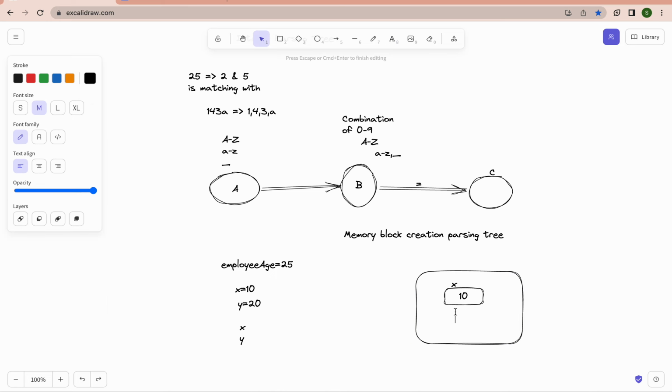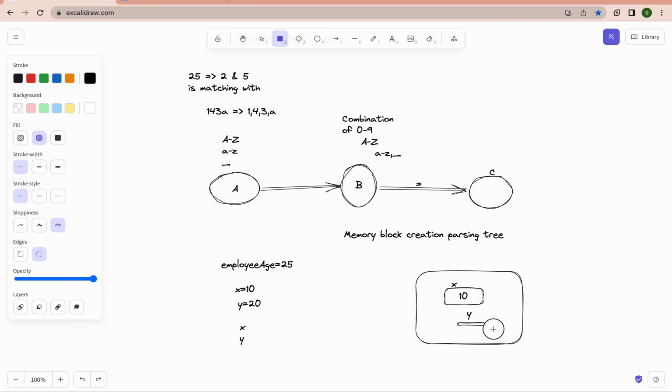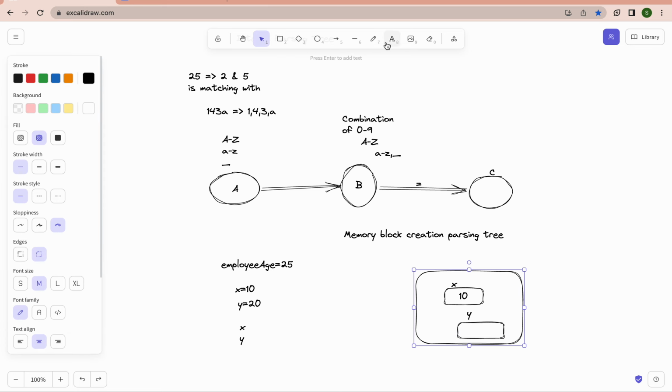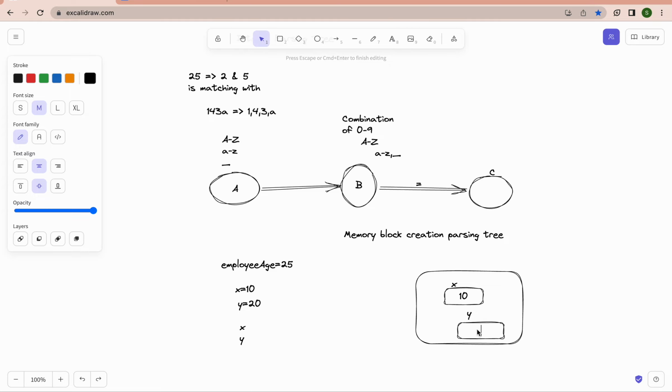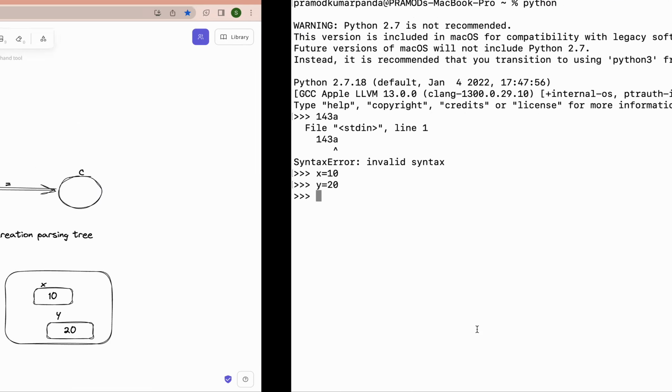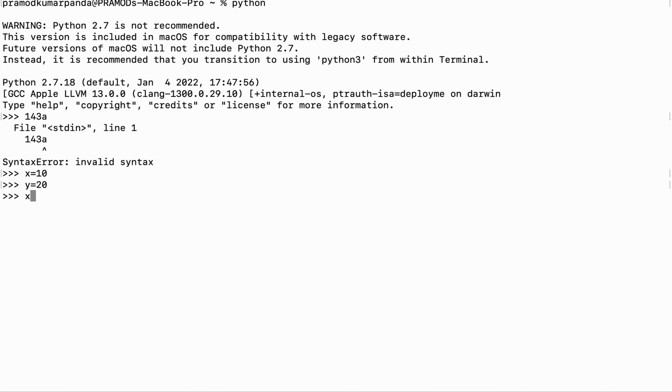The next memory block is y, with the value 20. Now I am writing x and getting 10, because it goes to the RAM and fetches the data. Again y.